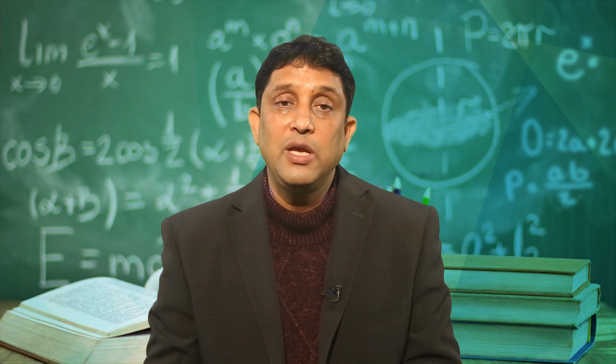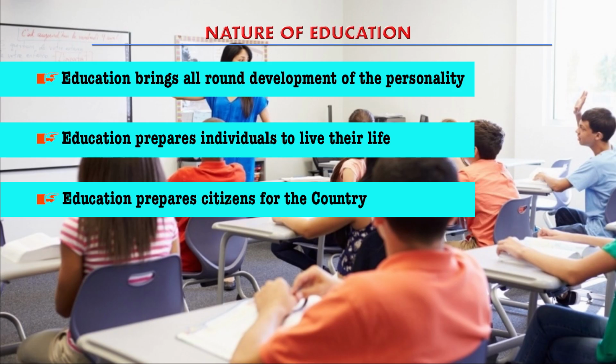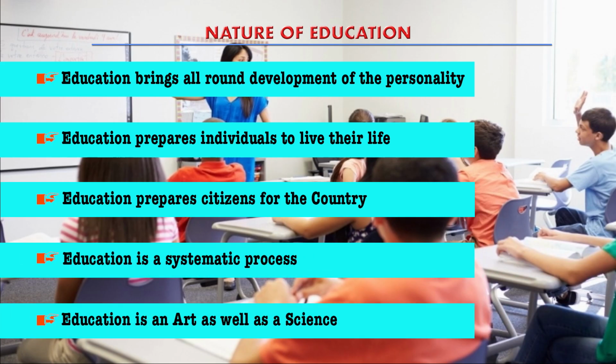And another nature of education is that education prepares the individual to live their life. Education helps to develop, to understand the life skill, at the same time to practice the life skill. So, it prepares the individual to live their life, and further education prepares citizens for the country, those who will work for the country, those who will bring about the development of the country. Okay. And another nature of education is that education is a systematic process.